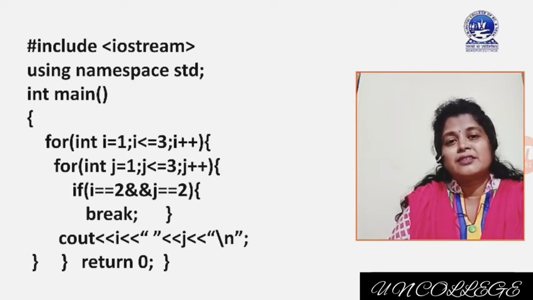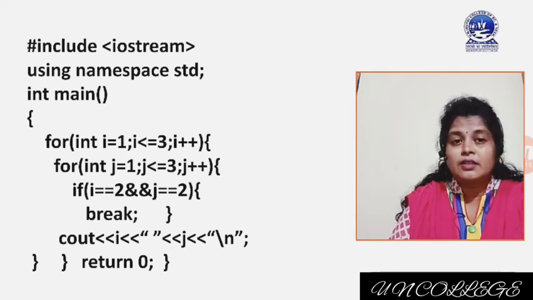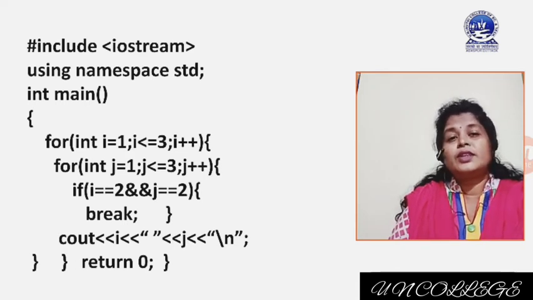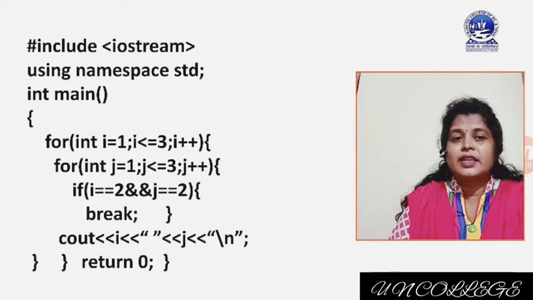Okay, here the example is that I have used int main. Inside main I have used two for loops. What are those? For int i equal to 1, i less than equal to 3, i plus plus. For int j equal to 1, j less than 3, j plus plus. The first for loop in which i is used, that is the outer loop, and the for loop in which we have used j, that is the inner for loop.